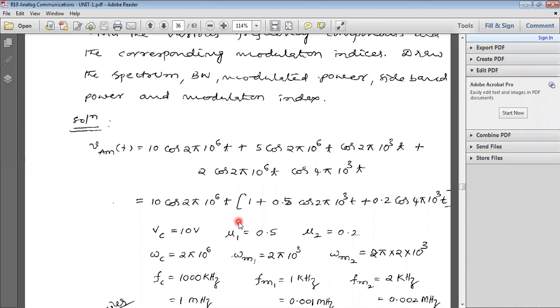Already 2 pi 10 power 6 t is common. So therefore here we have 0.5 into cos 2 pi 10 power 3 t, plus the third term. The third term is 0.2 cos 4 pi 10 power 3 t.